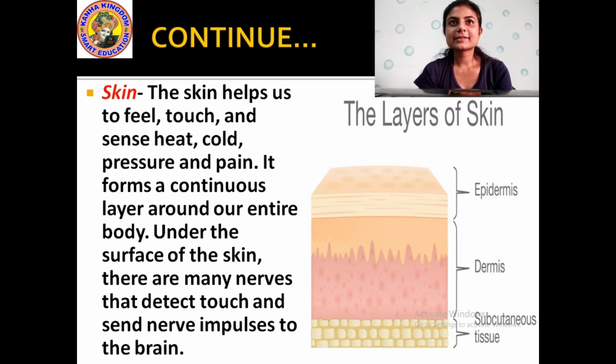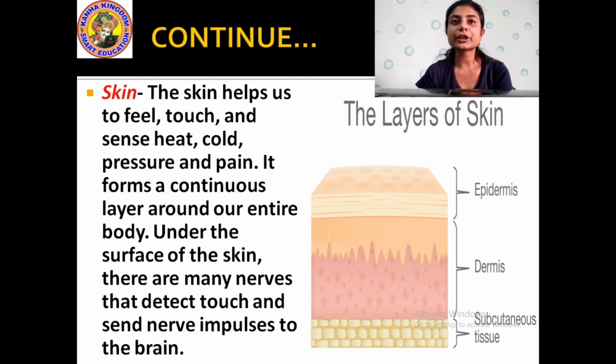And the next sense organ is the skin. What does our skin help us to do? We can feel with the help of our skin the feeling of hotness, the feeling of coldness, when something bites us, when somebody pinches us, how do we feel? We feel with the help of our skin. The skin helps us to feel touch and sense heat, cold, pressure and pain. These are the different things that we can feel with the help of our skin.